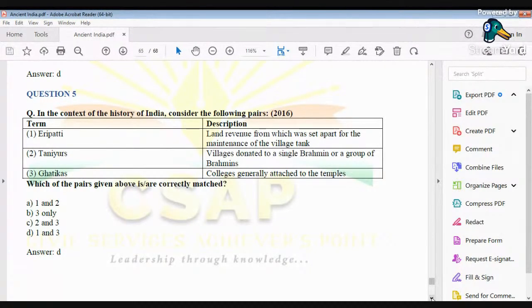And Ghatikas, colleges generally attached to temples. And the correct answer in this case would be option number D, because only 1 and 3 are correct. Eripatti means land revenue from which was set apart for the maintenance of the village tank. And Ghatikas, colleges generally attached to temples.